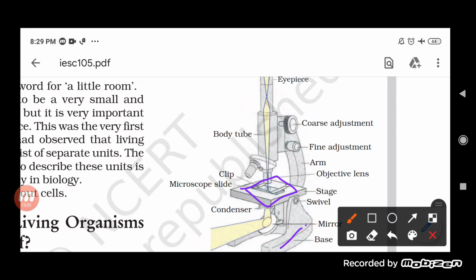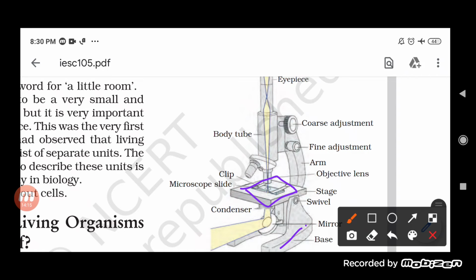Then an objective lens is there, students. This objective lens is there in order to adjust, and that will also help in making the light fall on the slide. Then the next one is the arm. Arm is what we use to hold the compound microscope.